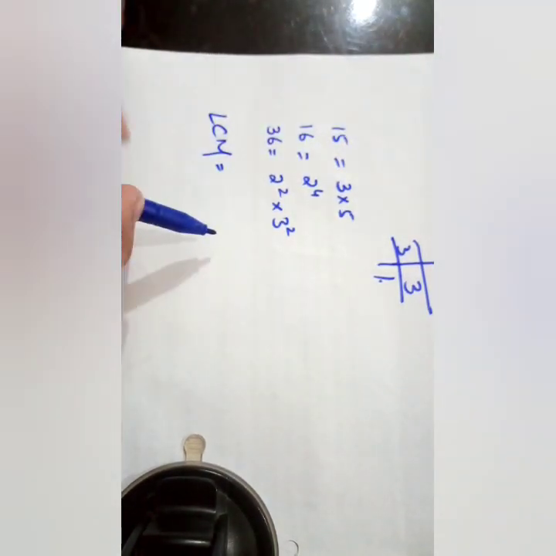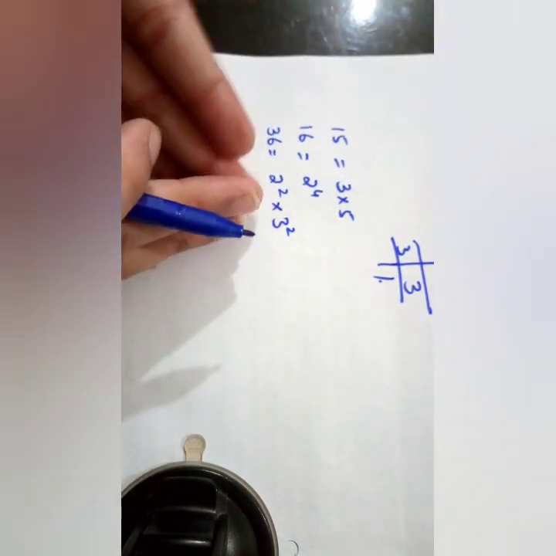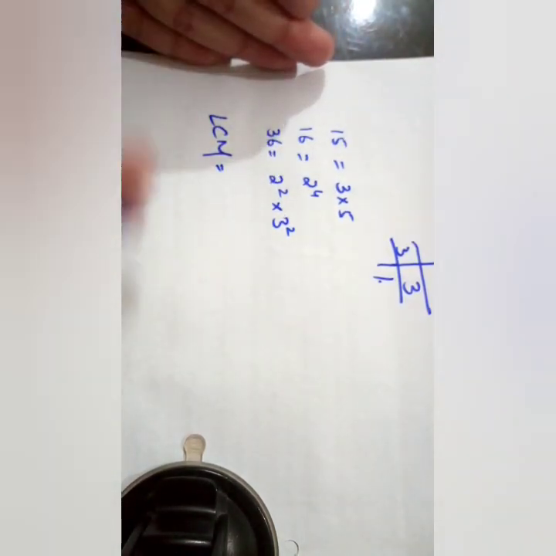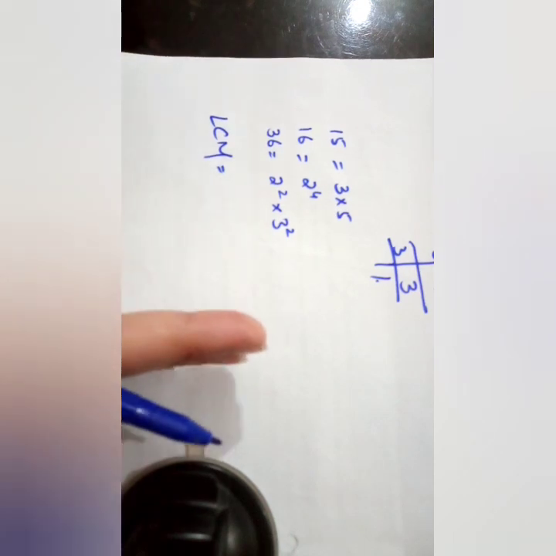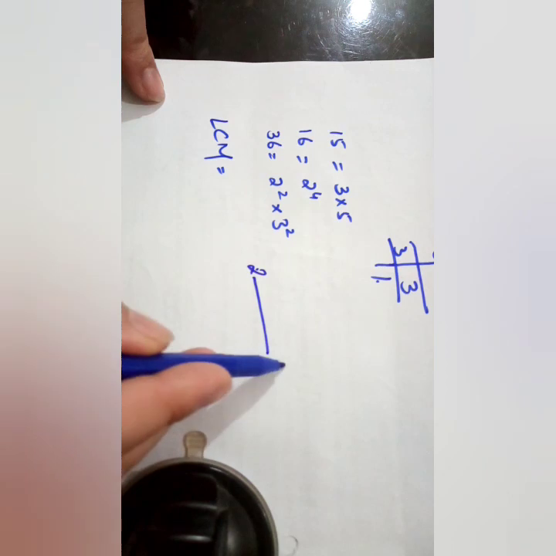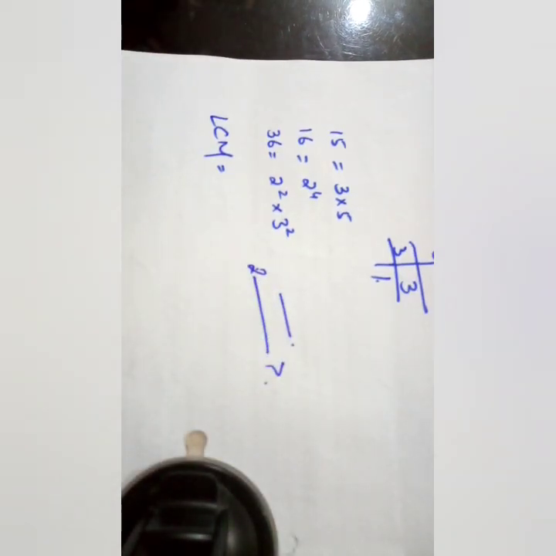From 2 p.m. we take the next timing at which all the bells again toll. So we count the time from 2 p.m. to the next interval, and taking all the factors, we will do the LCM.